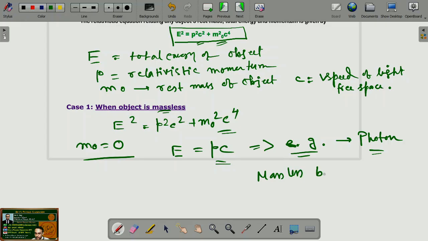Example is the photon, which is a massless particle but has momentum. So for a photon, total energy would be p into c.